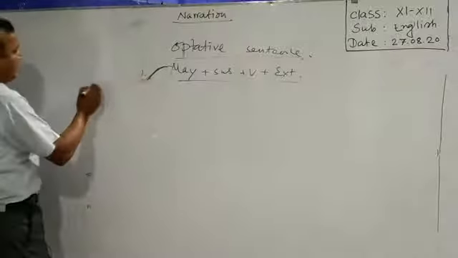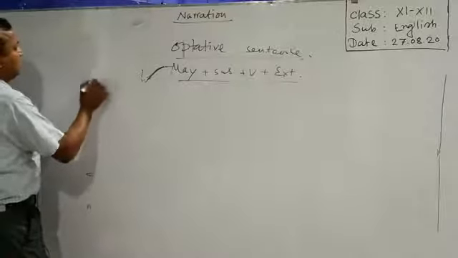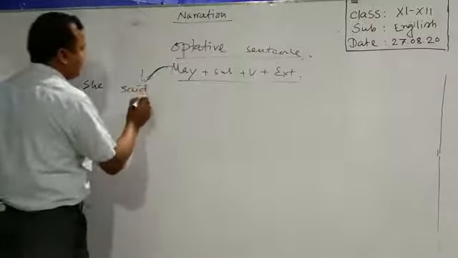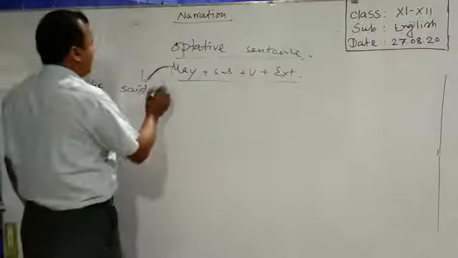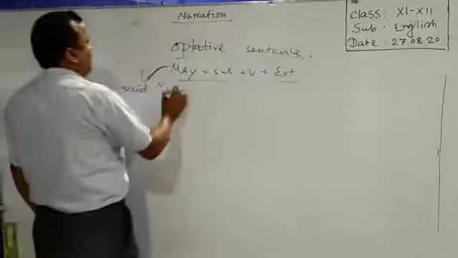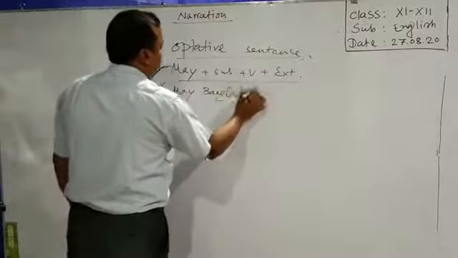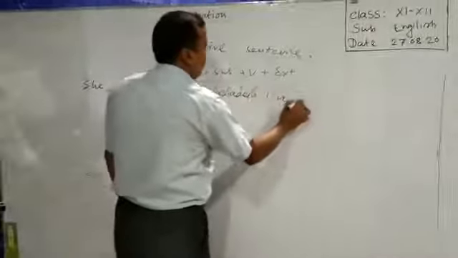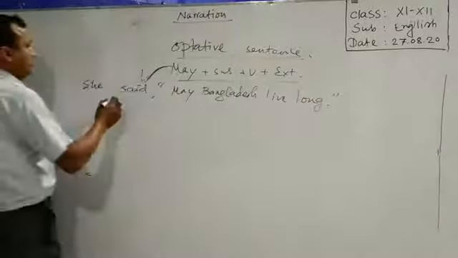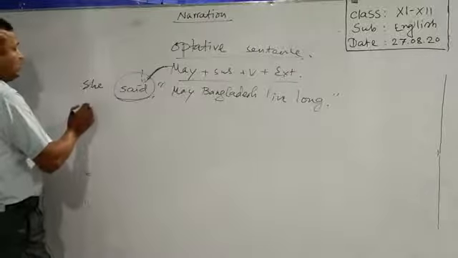So, here is an example. She said, may Bangladesh live long. So, what we have to do? We have to change the reporting verb using wished or prayed.